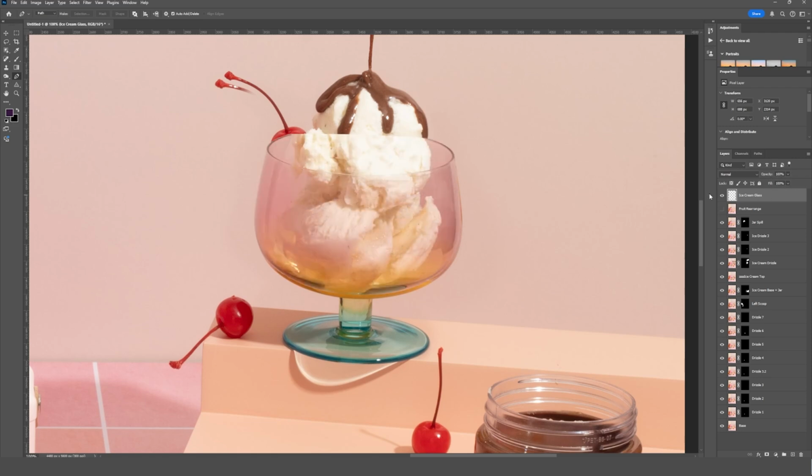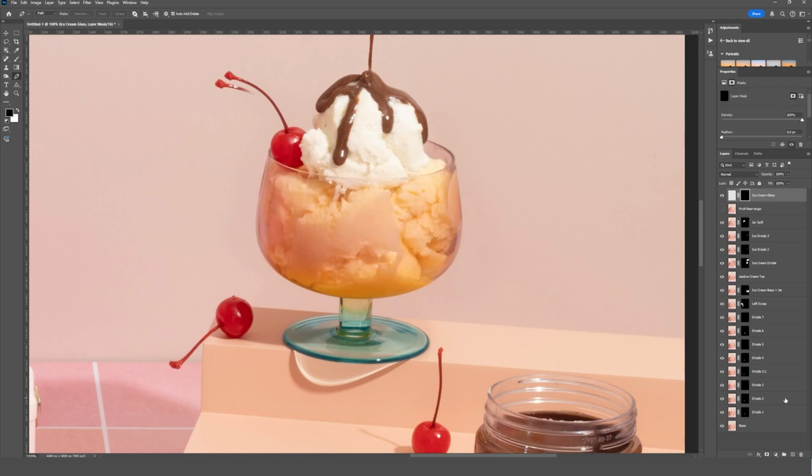So what I'm going to do from our ice cream glass layer is, again, add a layer mask, invert it, and now I'm just going to paint the areas that I want to keep and blend it really nicely so that we can keep this top area that already looks really good. And I see we've got a cherry stem issue going on here, so we'll fix that in a second. Let's make sure our brush opacity is all the way up, at least for this portion, and I'm just going to bring this all the way down to the bottom and out to the sides.